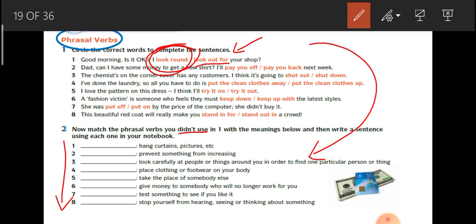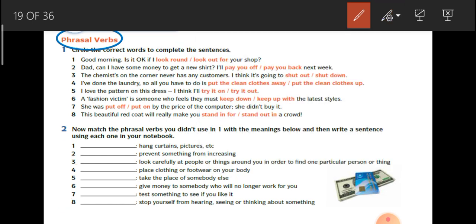Now look at number 3 here. Look carefully at people or things around you in order to find one particular person or thing. So the phrasal verb look out for is the answer for number 3. Okay, class? So that is exercise 1 and exercise 2. Let's move on.